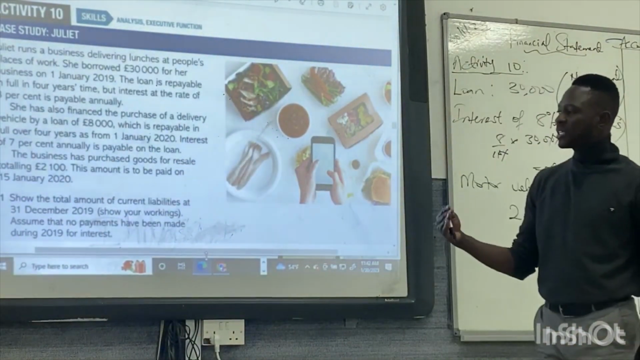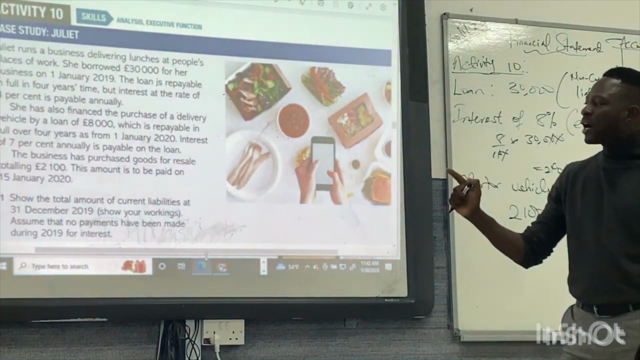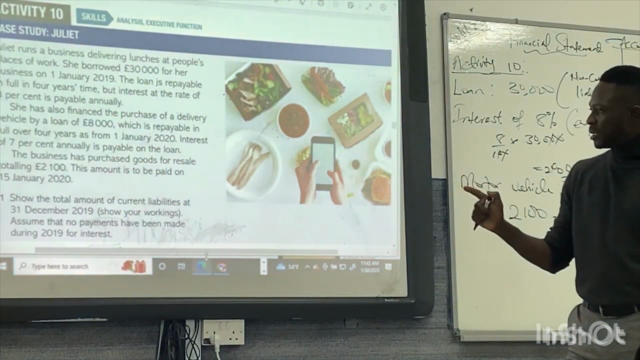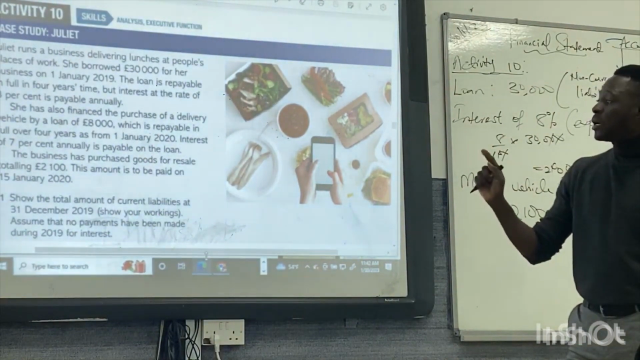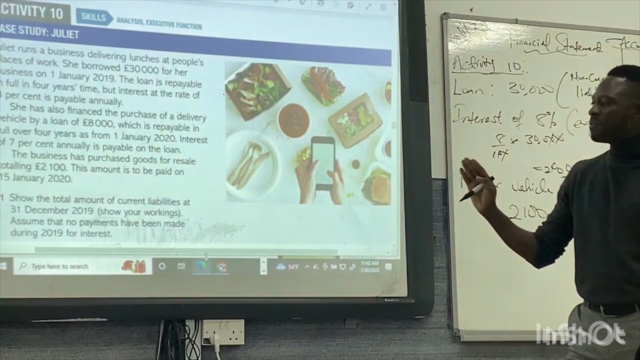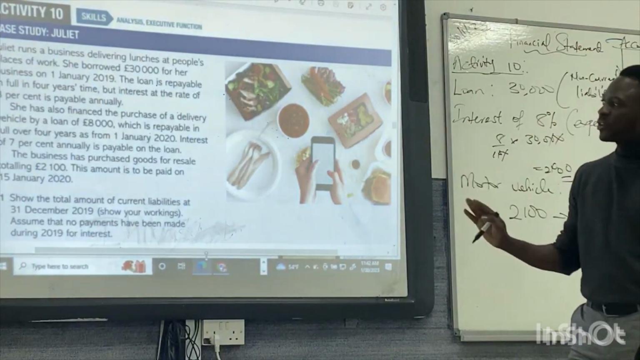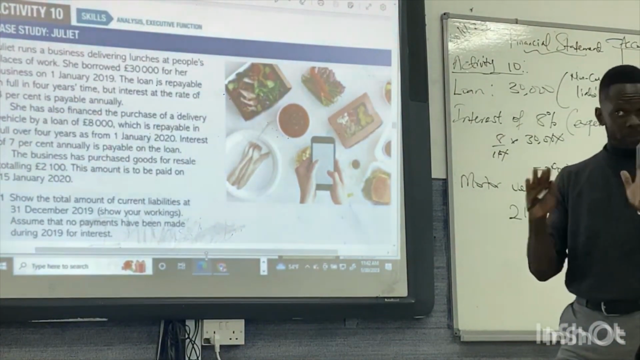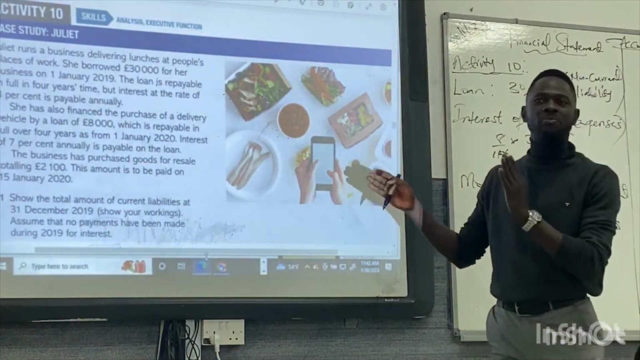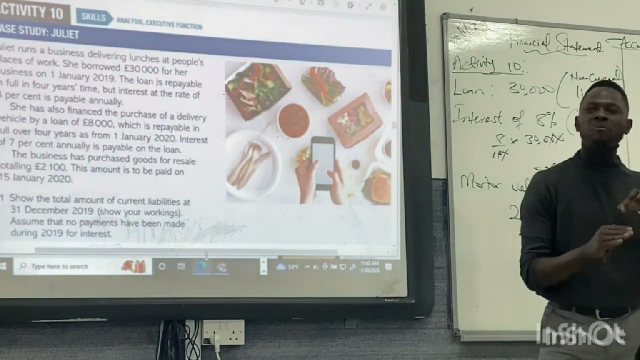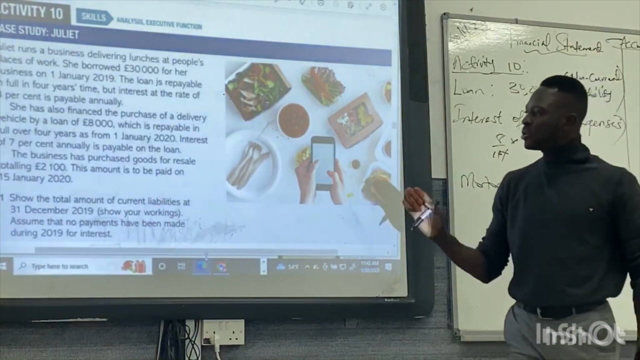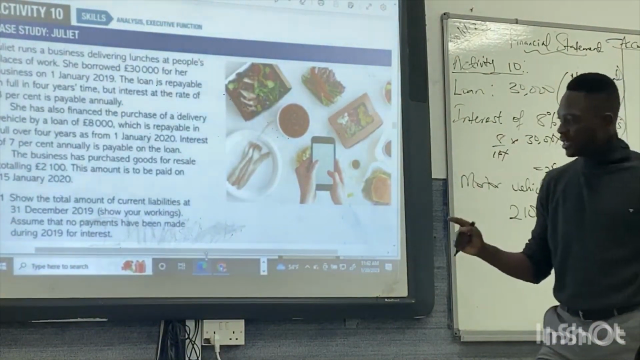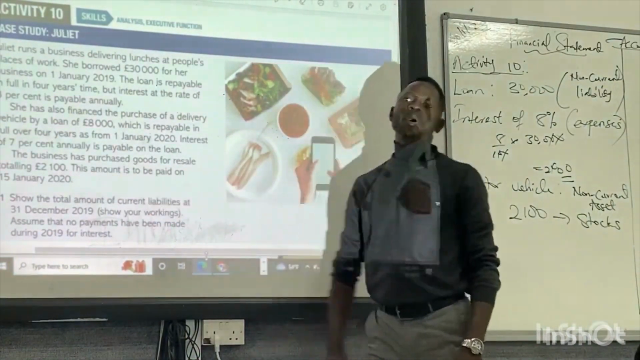So what does the question say? It said, show the total amount of current liabilities at 31 December 2019. Show your workings. Assume that no payments have been made during 2019 for interest. So no interest was paid, no interest payable for now. But even if interest is paid, we record it in our statement of profit or loss. But here we need to talk about the current liability. So the only current liability we have here is 2,100.